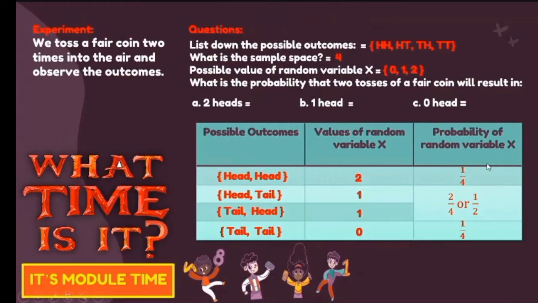And then lastly, for 0 head, we will have 0. We will have 1 over 4 since isa lang naman yung result natin having tail and tail and the rest, hindi na siya ganon. And we will try to divide this given by 4. So, 1 over 4. So, may mga ganitong problems tayo sa self-learning modules natin. So, you have to, dito, see na lang yung mga situations po na yan.